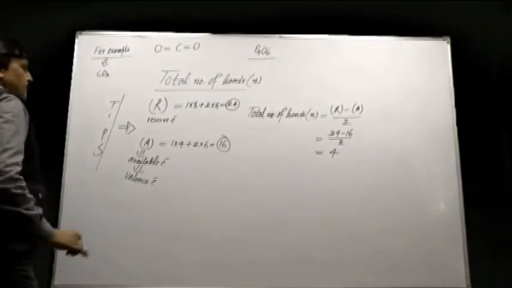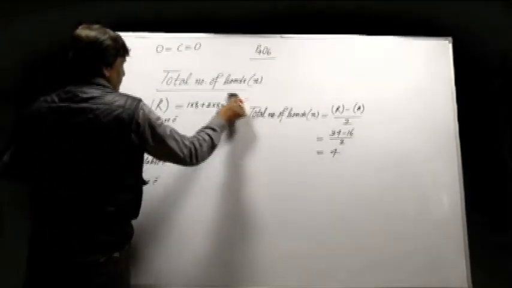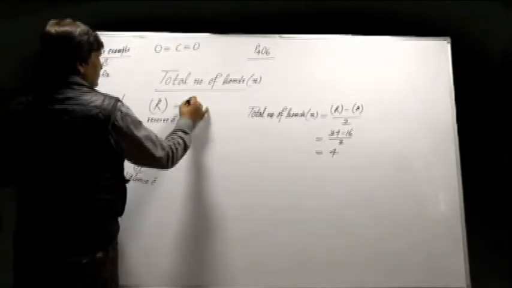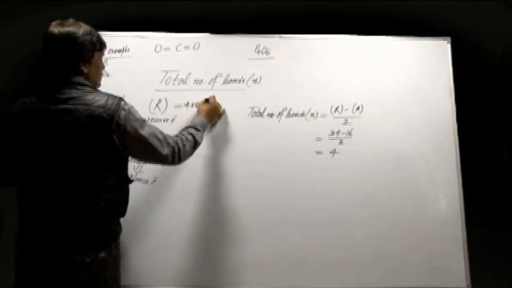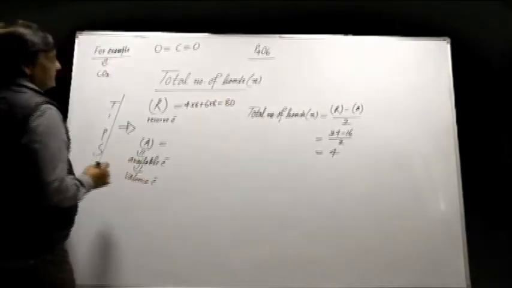The question which was asked in an entrance exam last year, the total number of pi bonds in P4O6, now we can easily know without drawing or seeing the structure. So, the total number of bonds in P4O6: the reserve electron, total reserve electron for 4 P, 4 into 8, 6 O, 6 into 8, is equal to 80.